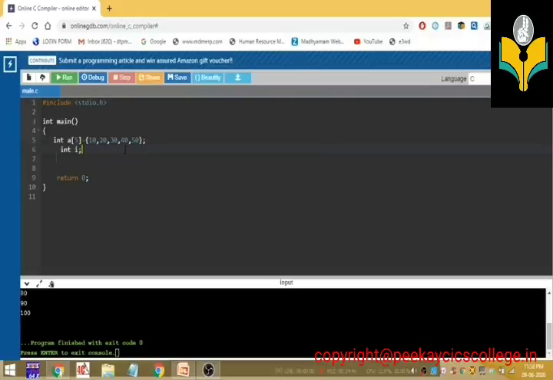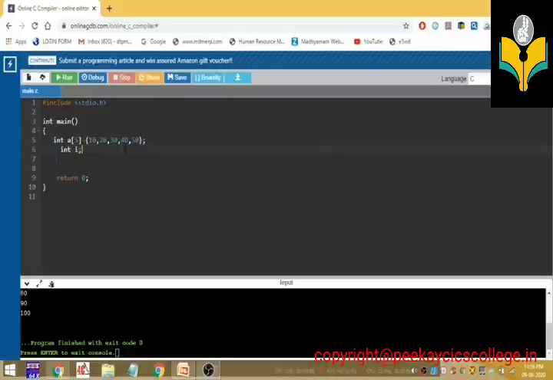So how do we display the contents inside an array? For that we have to create a loop through the elements.